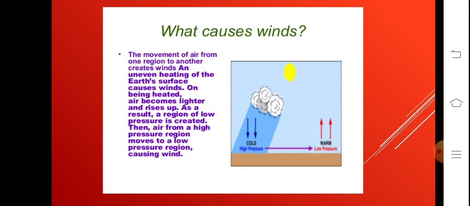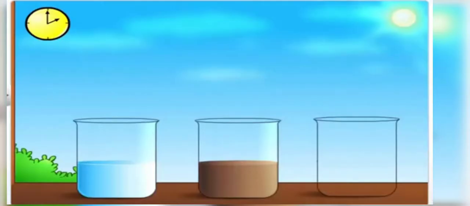Let us learn the whole concept with the help of an activity. Let us take 3 beakers. The first is filled with water, the second with soil, and the third is left empty. A thermometer is placed in each beaker.